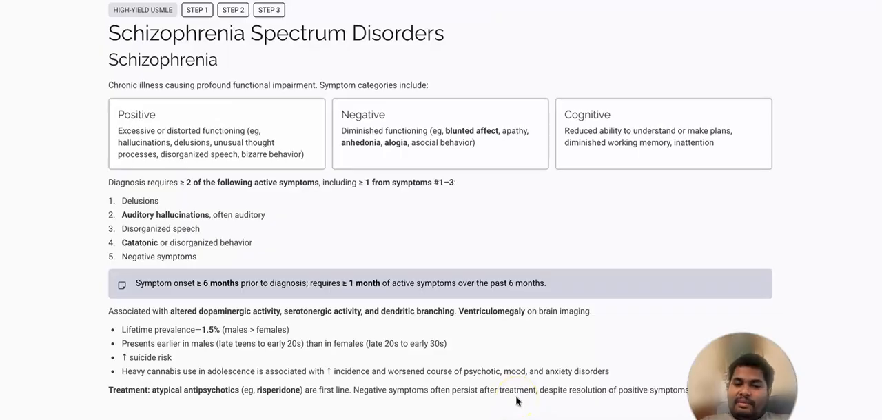So even if the person's delusion, auditory hallucinations, disorganized speech go away, if the person also has negative symptoms like blunted affect, anhedonia, alogia, then these negative symptoms don't easily go away even with the start of antipsychotics.